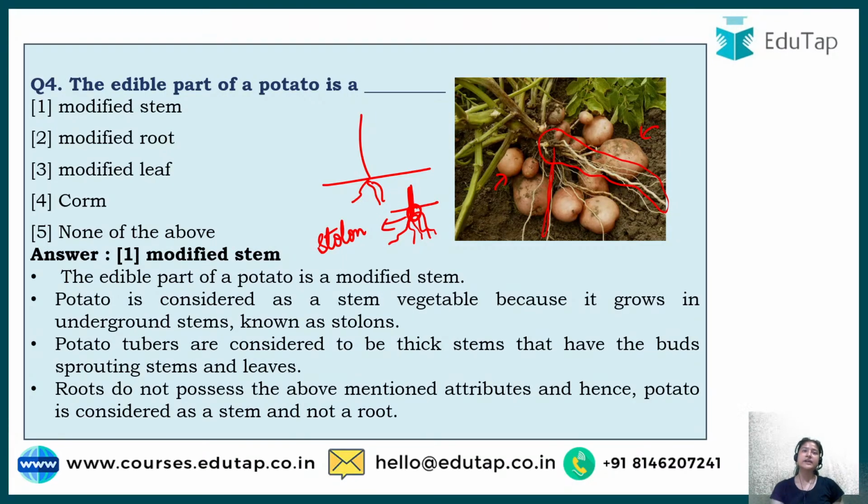Secondly, to identify if any vegetable is a root or not, you have to check it out. For example, in case of radish, you can see roots are present in it, so it is a root. In case of carrot also, you will find roots, so those are modified roots. But in case of potato, it is not a root, it is a modified stem, and it is visible in the picture also. I hope this particular thing is clear to you all.